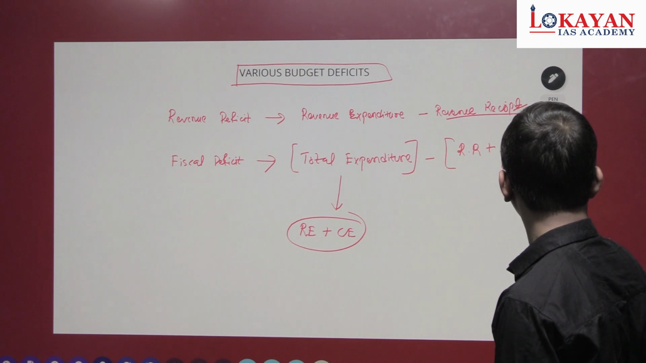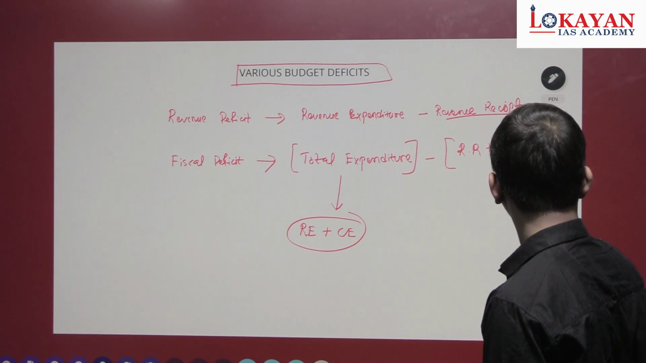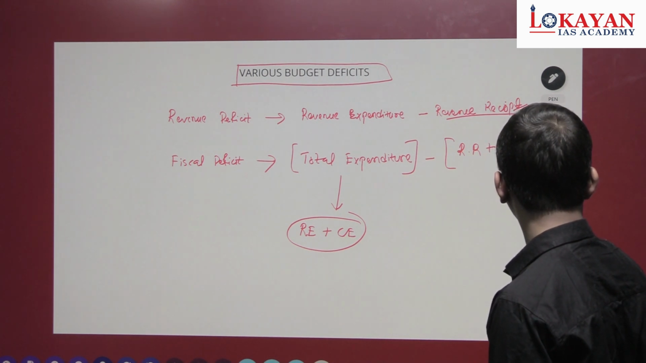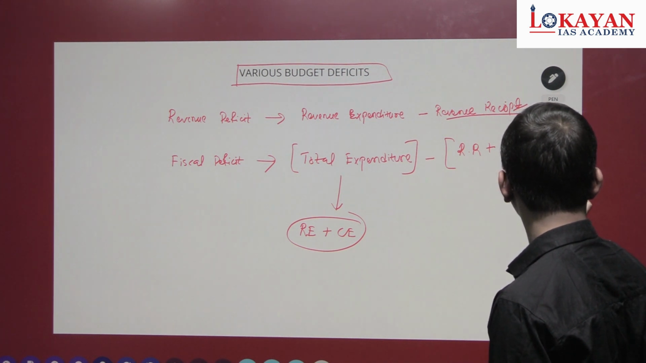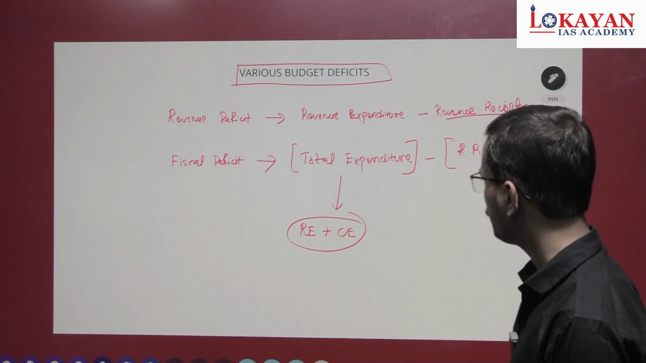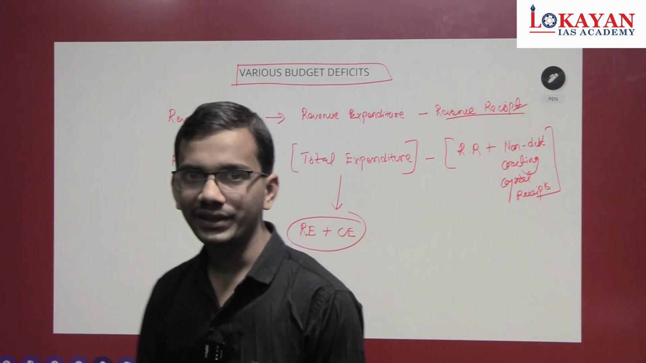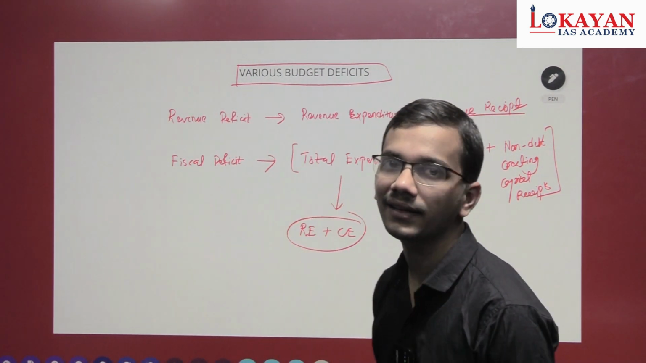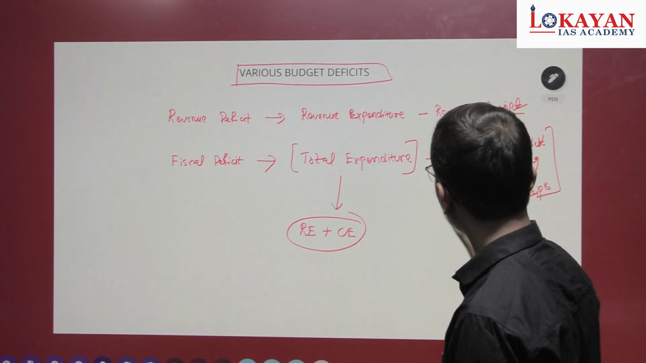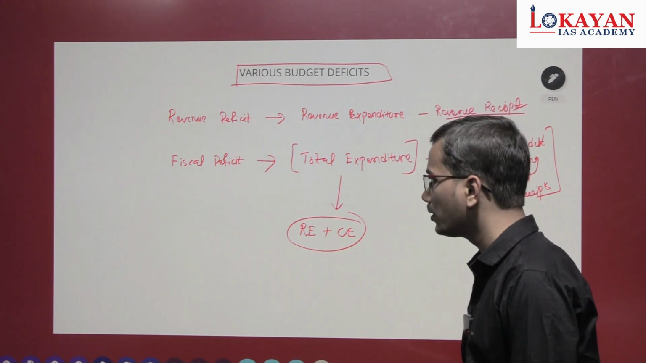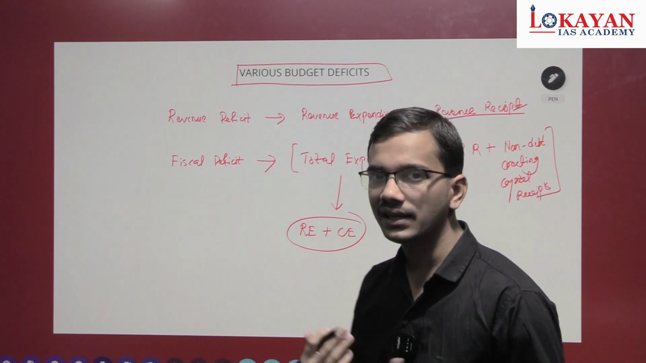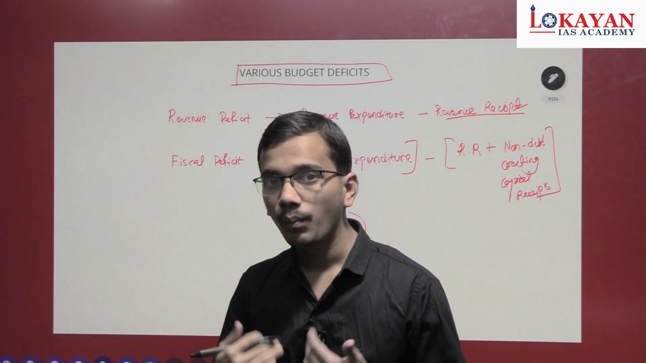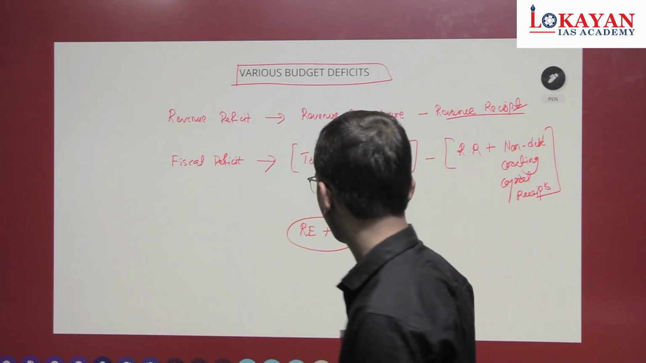Non-debt creating capital receipts. This is fiscal deficit. Which thing we have to eliminate or exclude? Debt creating receipts. So we will get fiscal deficit. So overall what we can derive is that fiscal deficit is nothing but the borrowings of the government.